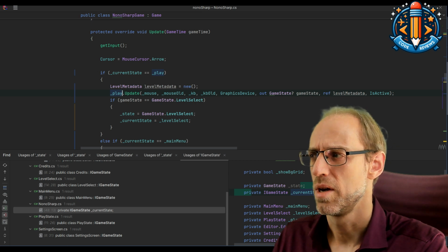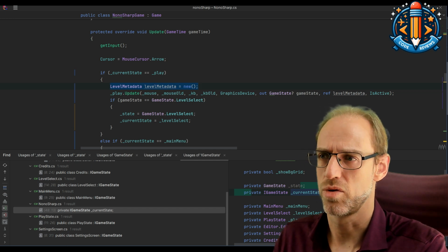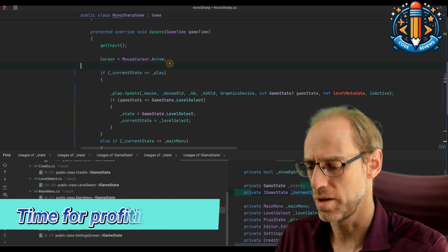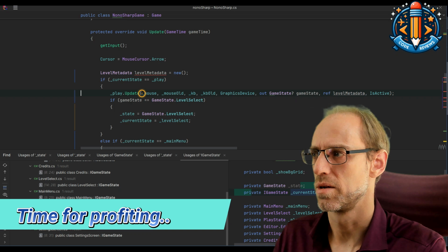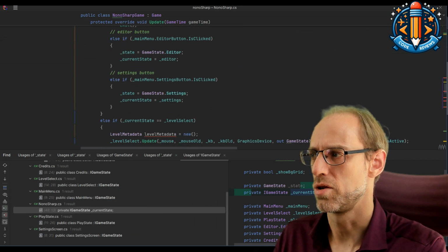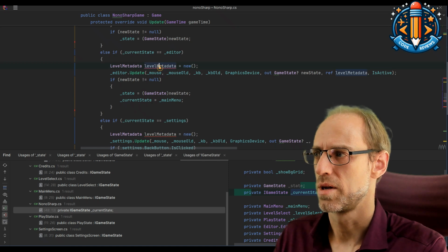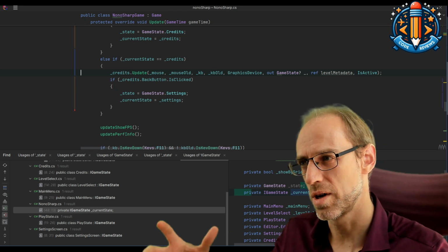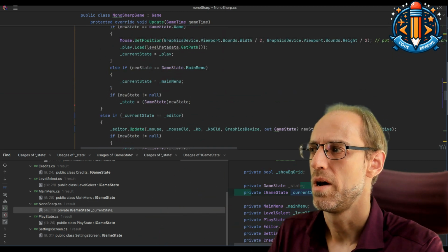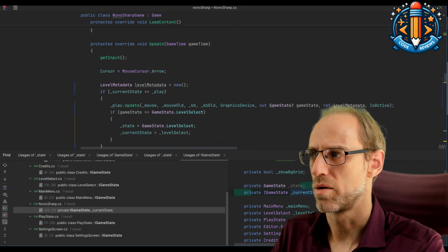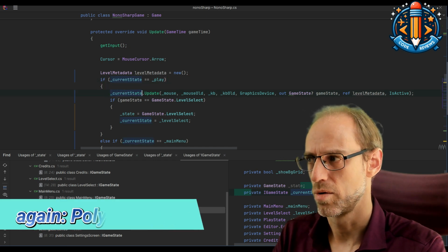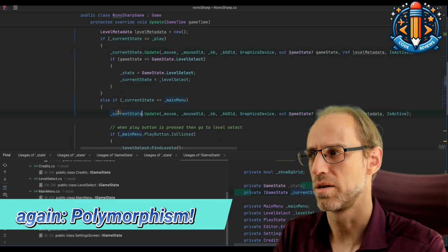It doesn't really matter to us, but we notice some shared commonalities, like this level metadata is just created to be given there. And it's really only used by one, but that'll clean up eventually, so we can just move that to the top and remove it from each of those ifs, because now we're in the process of realizing that we did all of this bad code to get to a state where we can quickly get it all back together. And same thing now for all these different objects calling the same method. We can actually use our interface, because it defines this method, to replace that and have it on the current state.